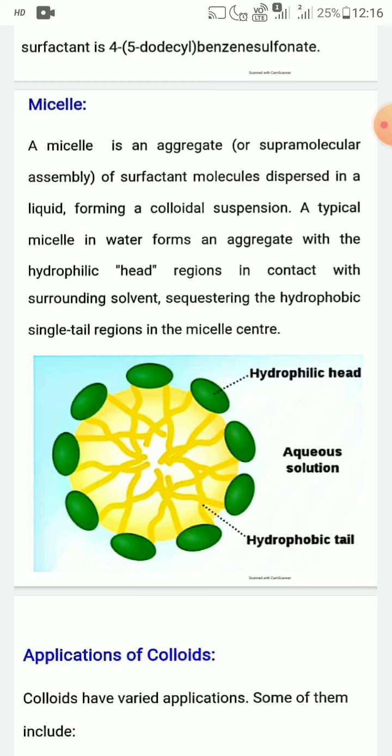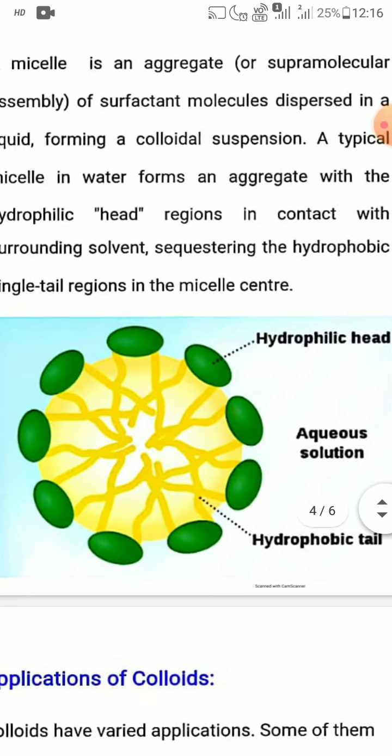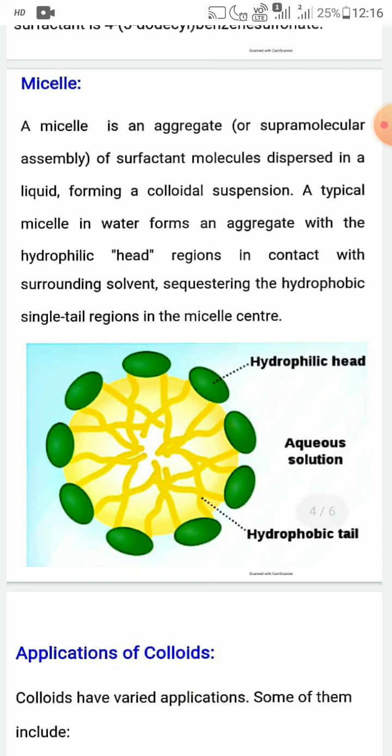So a micelle is an aggregate of surfactant molecules. You can see the picture given here. It is the formation of a micelle.